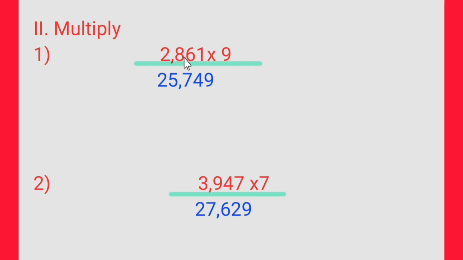9 8s are... 9 ones are 9. 9 6s are 54. 4, 5 carry. 9 8s are 72 plus 5, 77. 7, 7 carry. 9 2s are 18 plus 7, 25.